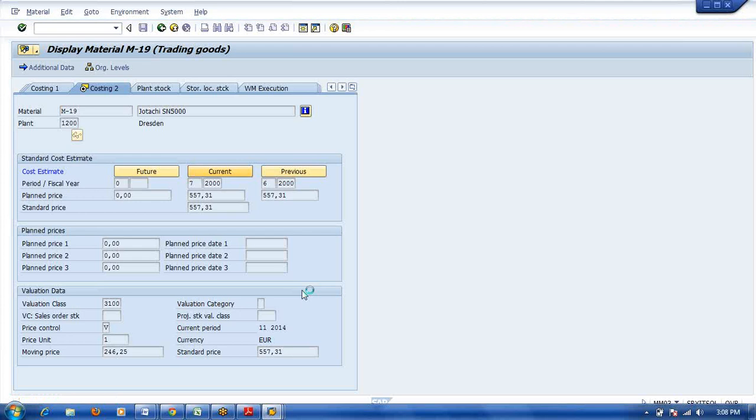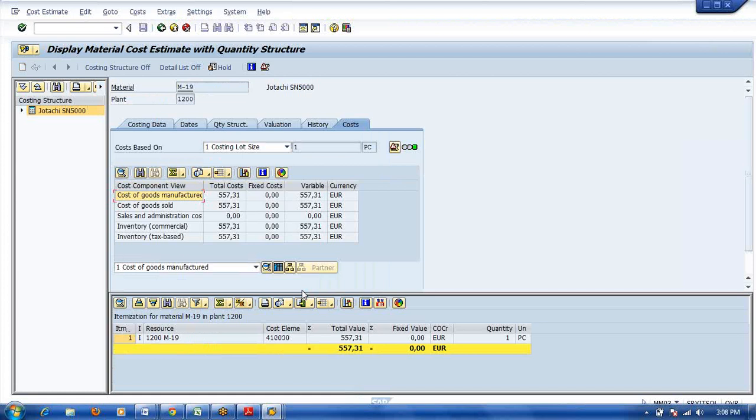Yes, Rajesh. This is the thing. Yeah, 557.31. The breakup of this one. Yeah, this breakup. Here, I think this is raw material only. It is showing only one material code value. If it is an FG product and the BOM and routing, everything is there, then you will get it. Right. Yeah, fine.